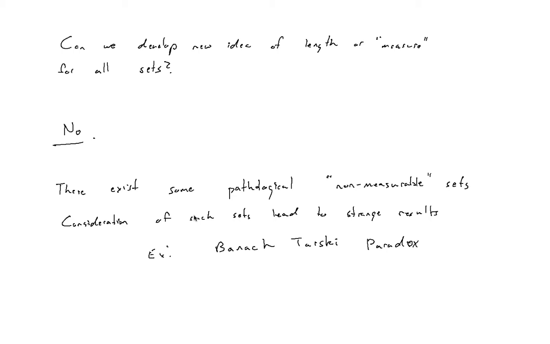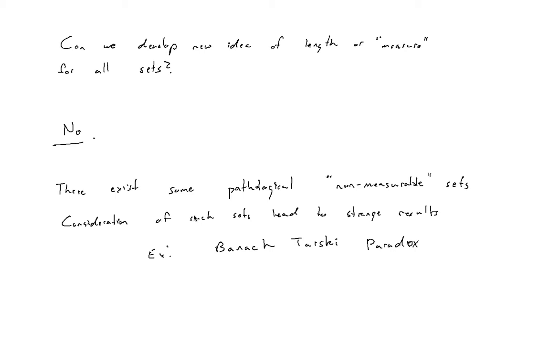You can show that if you start with a sphere, you can decompose that sphere into a finite number of subsets and rearrange those subsets to get two identical copies of your original sphere. So it goes against our geometric intuition, because if you break up a sphere into pieces and rebuild it, you would expect to only be able to get your same sphere back.